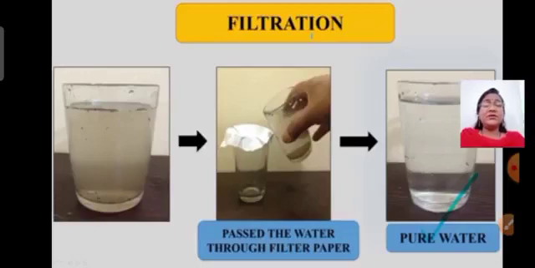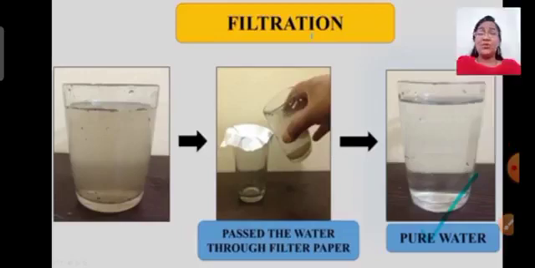Here, children, separation of the sediment and the liquid is known as decantation. So, as I told you, we have been able to separate soil particles, but this water has some finer impurities. Now, what will you do to separate these finer impurities?